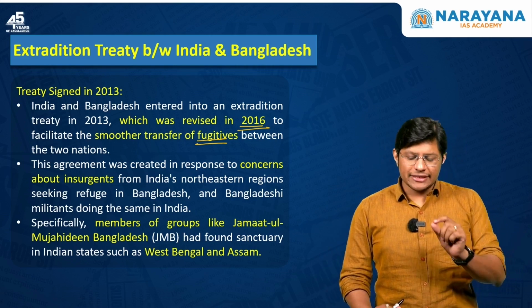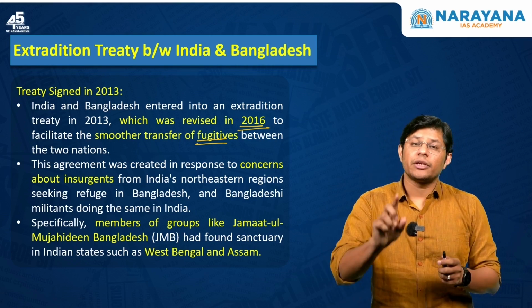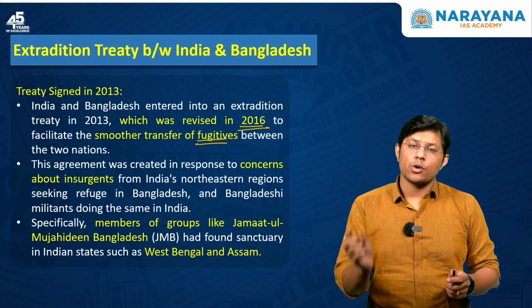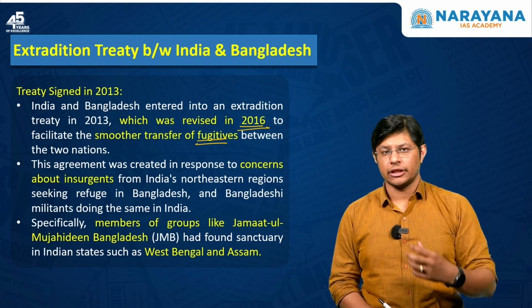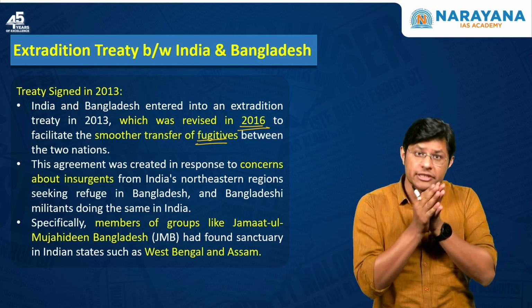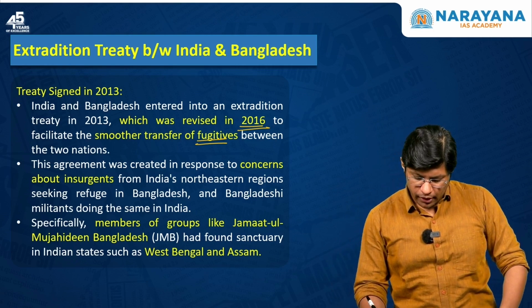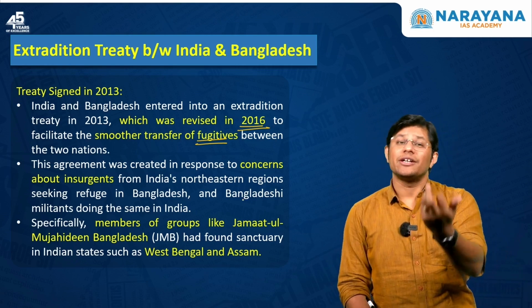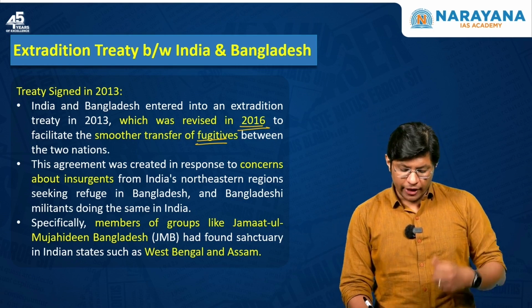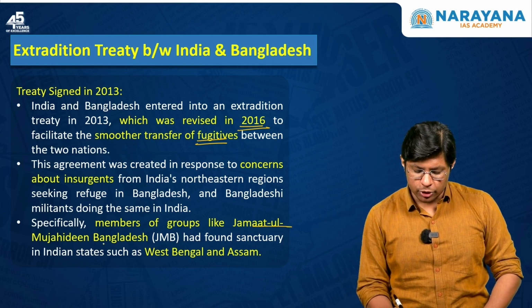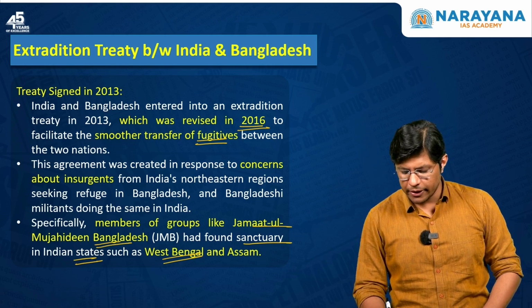Right? Now, this agreement was signed. Why? Because extremists from the northeastern region used to attack India and take safe haven in Bangladesh. They used to attack the Indian army personnel and hide in Bangladesh. And the Bangladesh militants also did the same thing. They used to attack in Bangladesh and come to India. For example, members of groups like the Jamaat-ul-Mujahideen Bangladesh had found sanctuary in Indian states such as West Bengal and Assam.